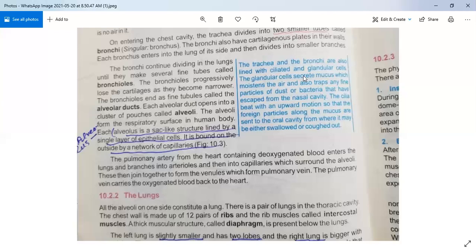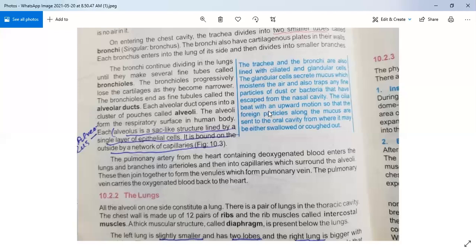The same function is performed by glandular cells in your trachea, which moisten the air and also trap any fine particles of dust or bacteria that have escaped from the nasal cavity. If any bacteria or dust particle was not cleared in the nasal cavity, it will be cleared in your trachea due to ciliated fine hair and glandular cells.